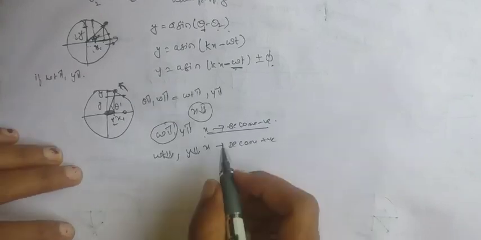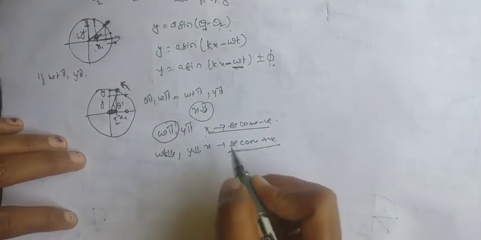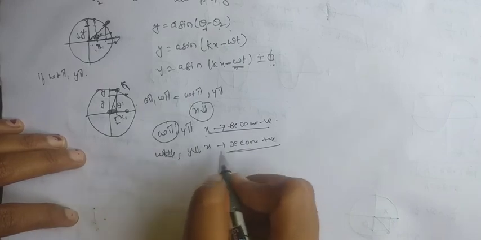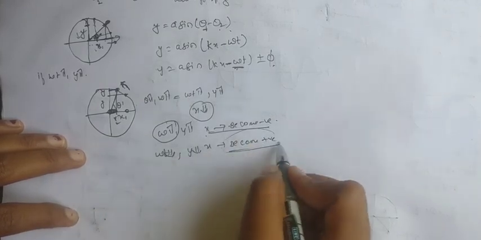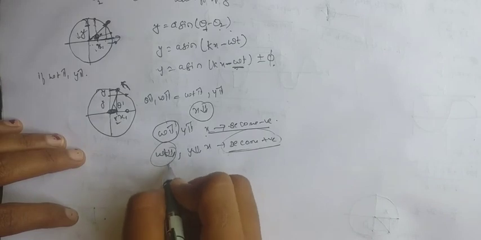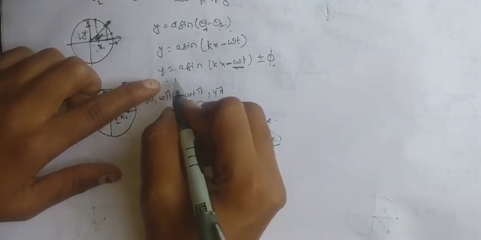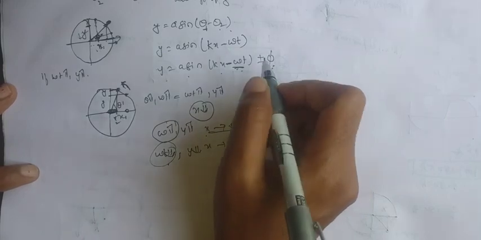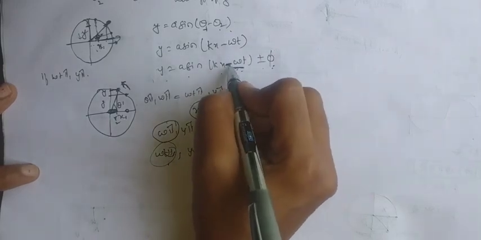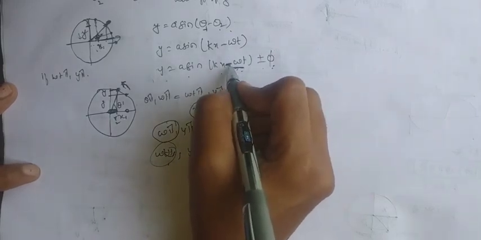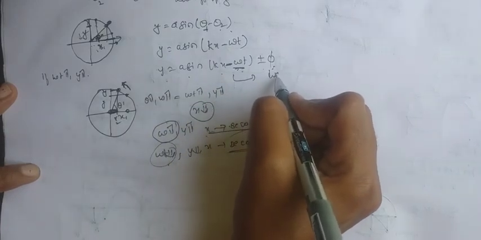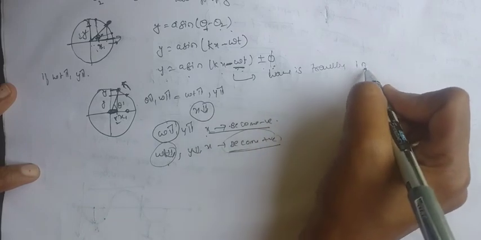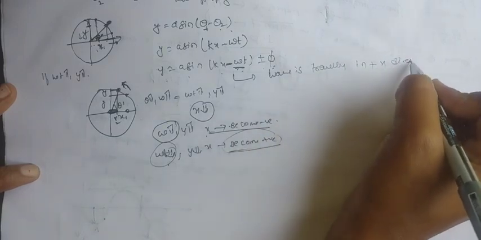If x is positive, then the wave is moving in the positive direction, which means the omega t will be negative. So here y is equal to a sin(kx minus omega t) plus or minus phi. Here we are having the minus omega t, so that means the wave is traveling in the positive x direction.